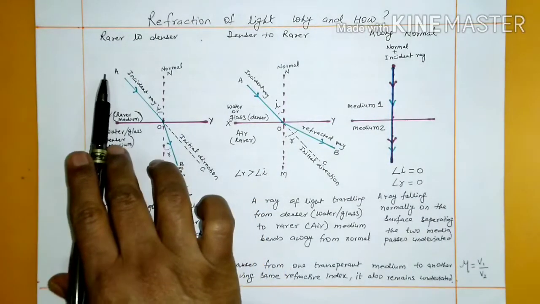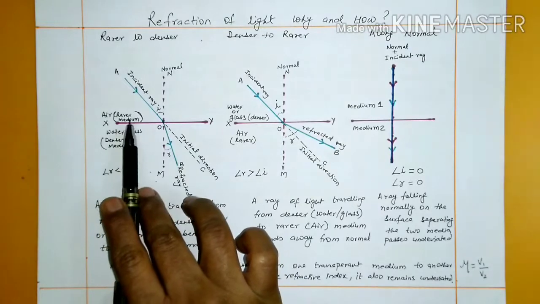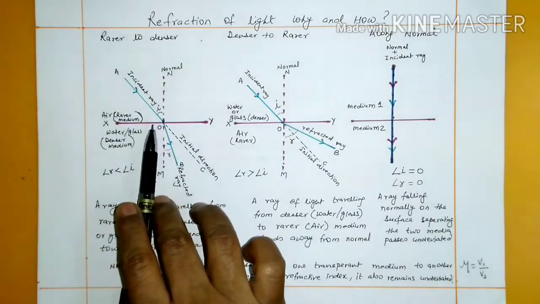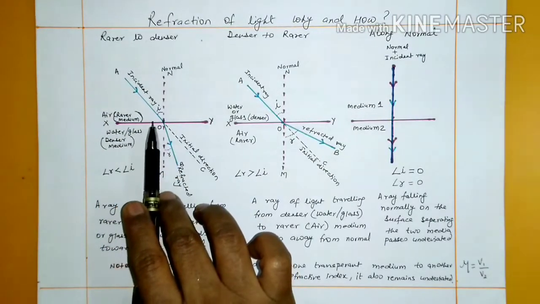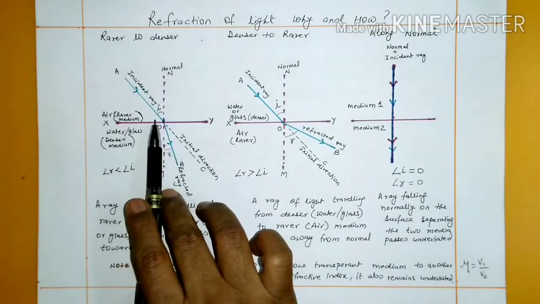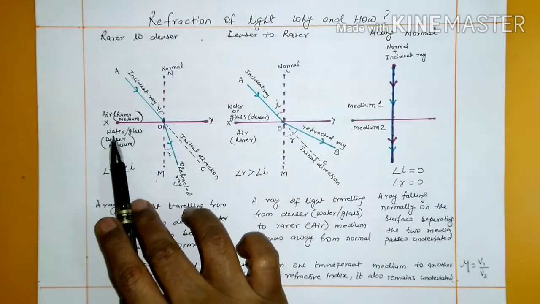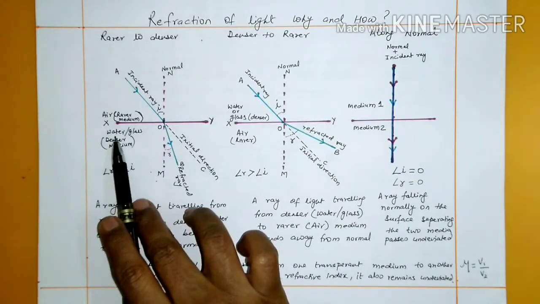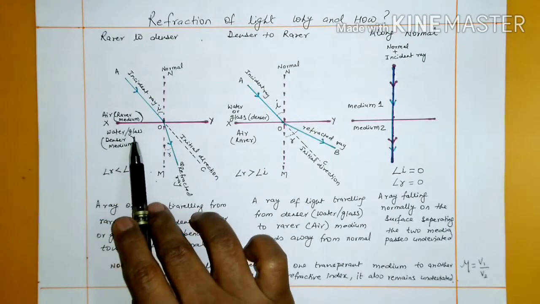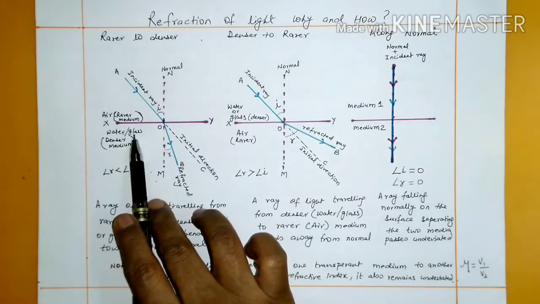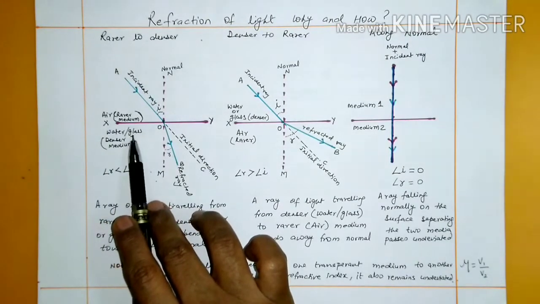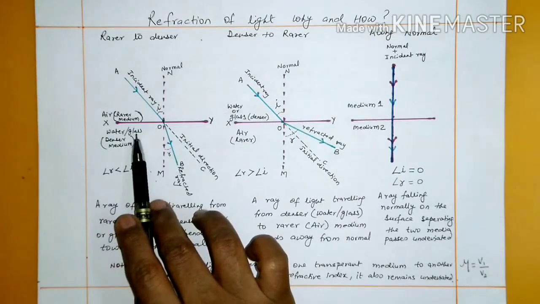Now this incident ray, when it is in air, moves with a speed of 3 × 10^8 meters per second. But when it comes to the second medium, in the case of water, it will travel with a speed of 2.25 × 10^8. In the case of glass, it will travel with a speed of 2 × 10^8 meters per second.